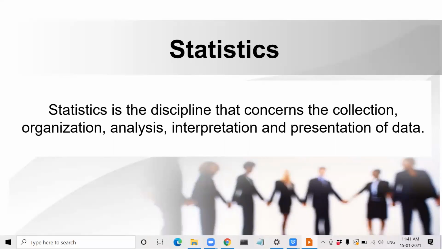So if we go with the traditional definition that we have for statistics, statistics is a discipline that is concerned with collecting, organizing, analyzing, interpreting, and presenting the data set. Now, when we talk about all this stuff, again, guys, what is analyzing we already know. Now, presenting the data set, interpretation, organization, what are these words?